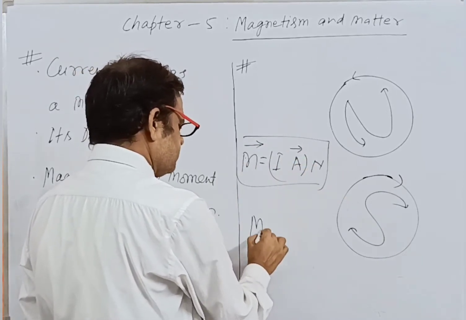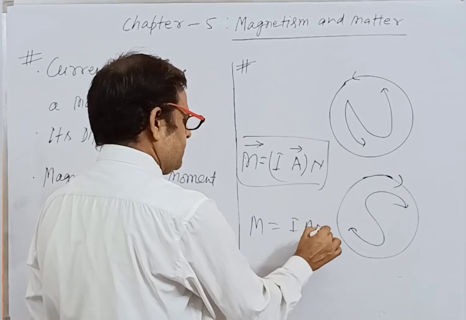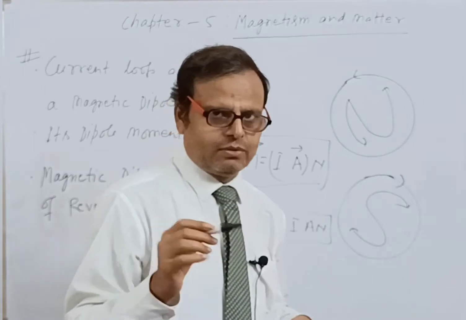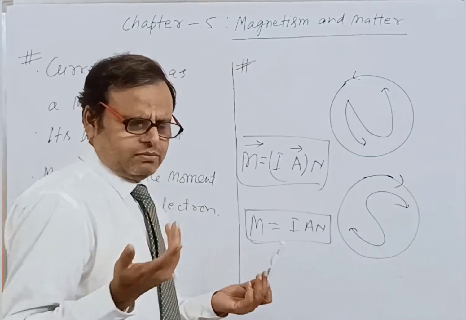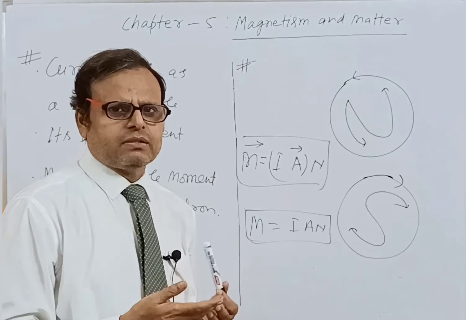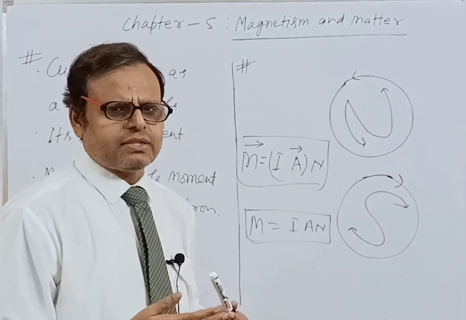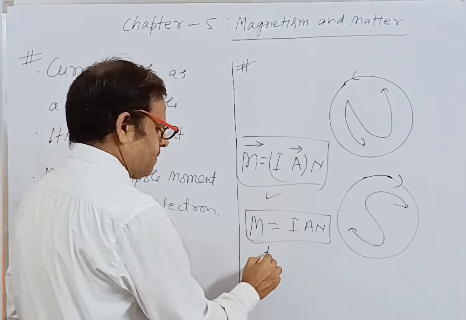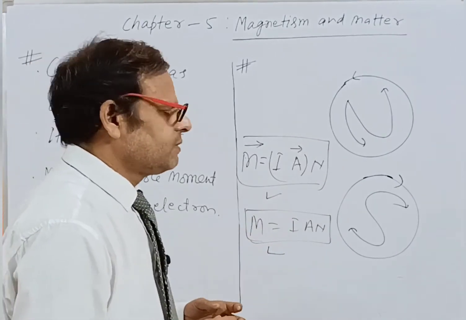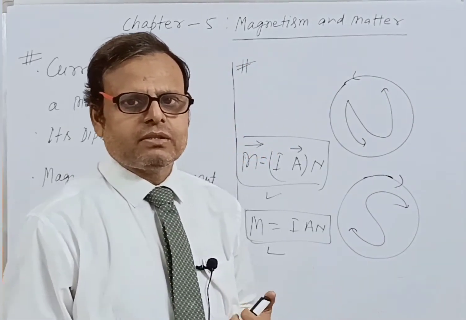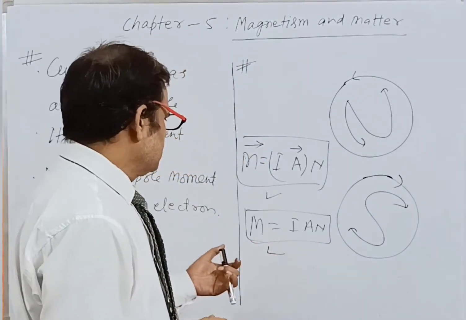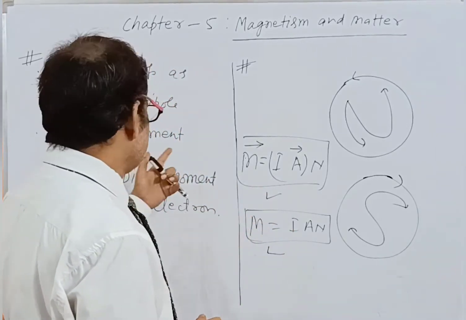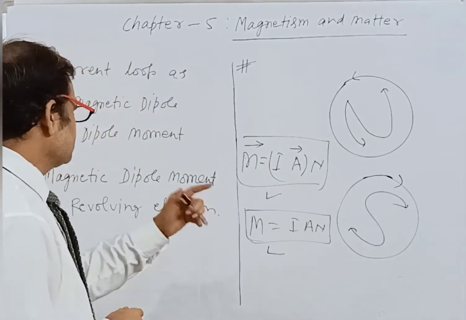In magnitude form, you can write IAN, where A is the area of the loop. So M is equal to I A into N. The dipole moment is a vector quantity.